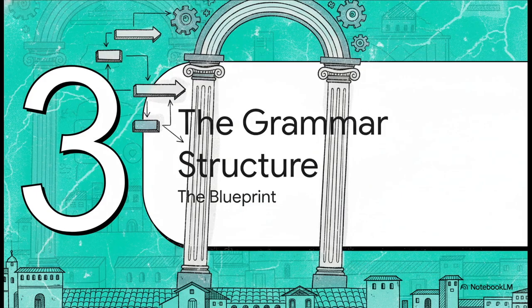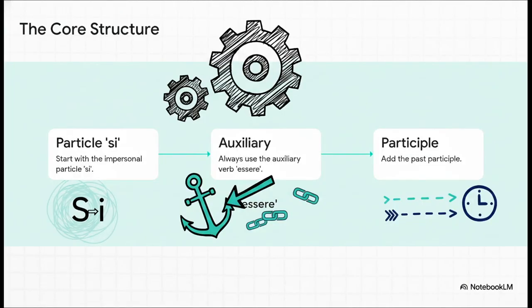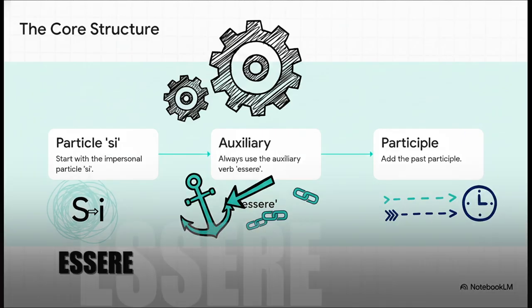All right, section 3, the core grammar structure. Let's look at the actual blueprint. The mechanical construction here is wonderfully simple if you just follow 3 steps. Step 1, start with the impersonal particle si. Step 2, add the auxiliary verb. Now, here is an absolutely vital rule to remember. Unlike other compound tenses in Italian that might use avere, this structure always, without fail, uses the auxiliary essere, period. And finally, step 3, you just tack on your past participle.